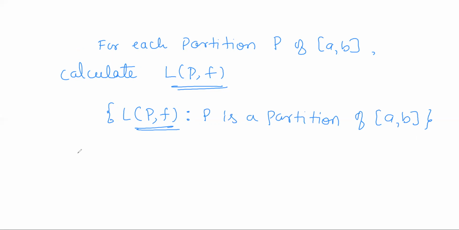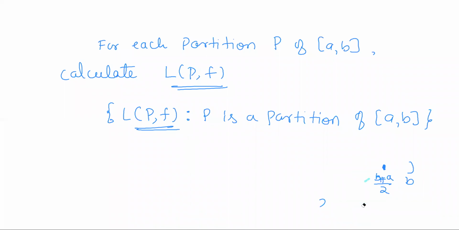Then this set, so L(P, f) is what? It is actually a real number. And on a closed interval [a, b], you can consider at least one partition. So what could be that one partition? If this is the closed interval [a, b], consider the mean (b plus a) by 2. By considering the partition a, (b plus a) by 2, b, this becomes one partition. So that shows that you can consider at least one partition on a given closed interval.